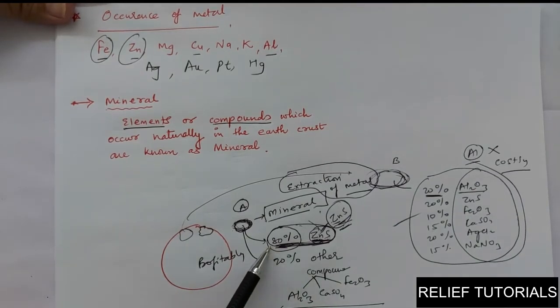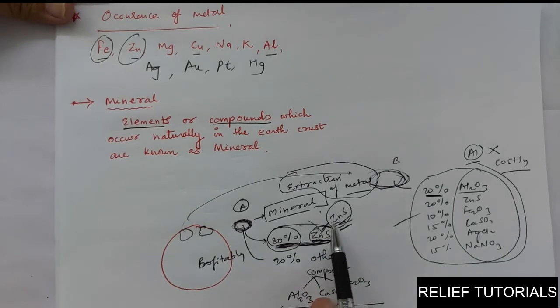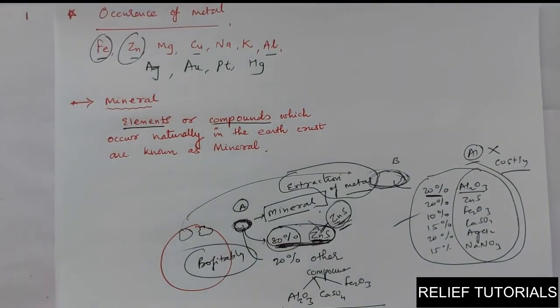Here you can see that 80% of zinc sulfide is present. So if you follow the method of zinc, you are going to get a handsome amount of zinc out of zinc sulfide. That will be profitable for us, and the metal which is taken out from this will remain cheaper in the market. So we can use the metal freely in our surroundings.